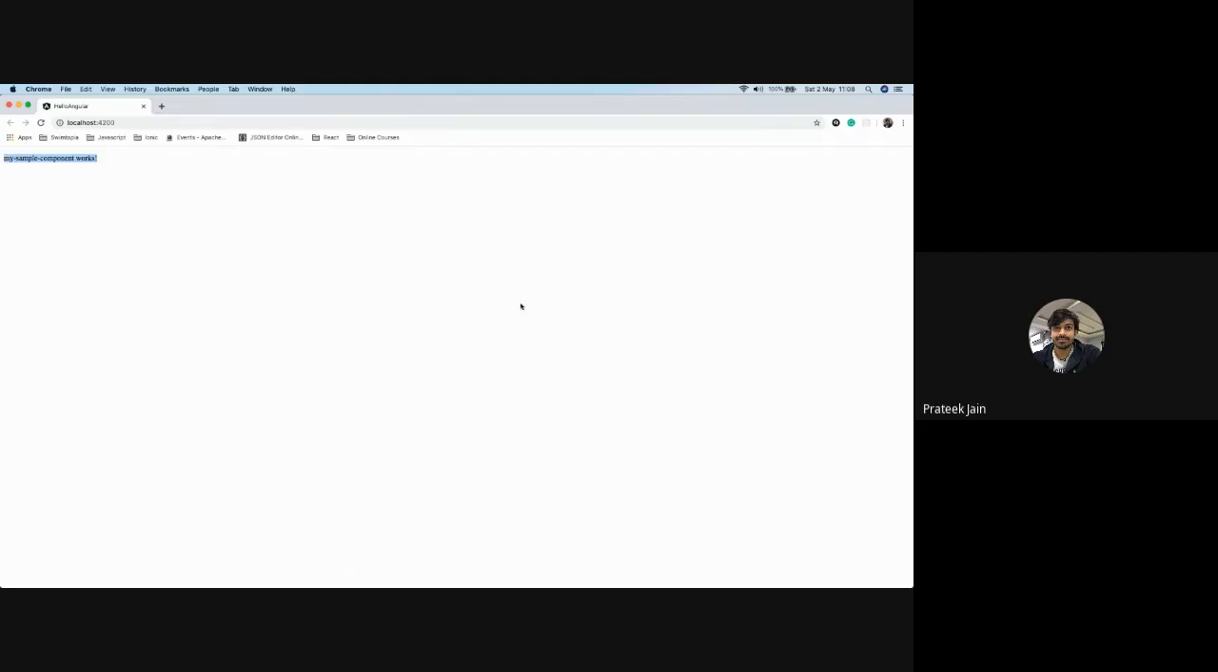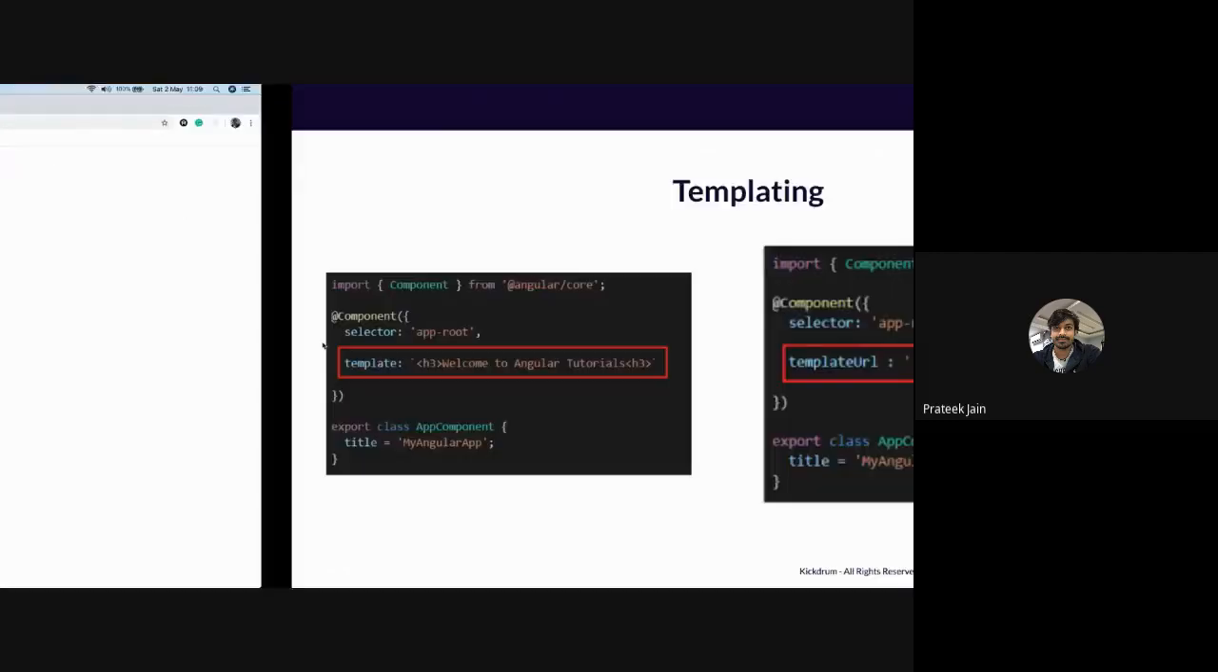The stuff which Angular had created has been removed because I have deleted everything, and the only thing showing right now on the front end page is my component, my sample component. Okay.